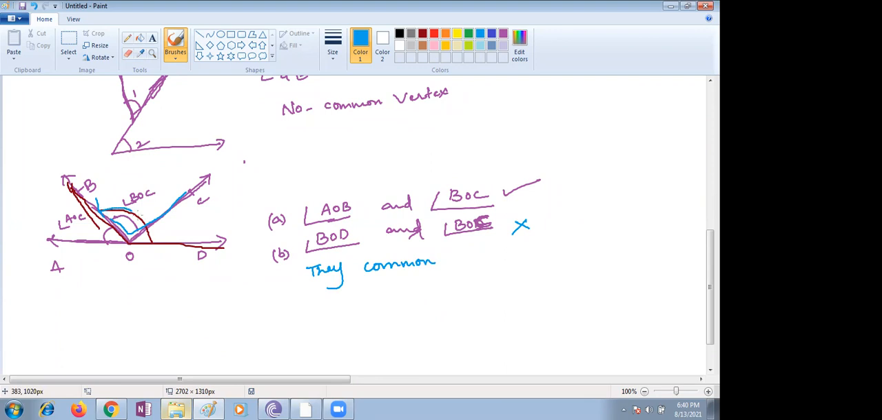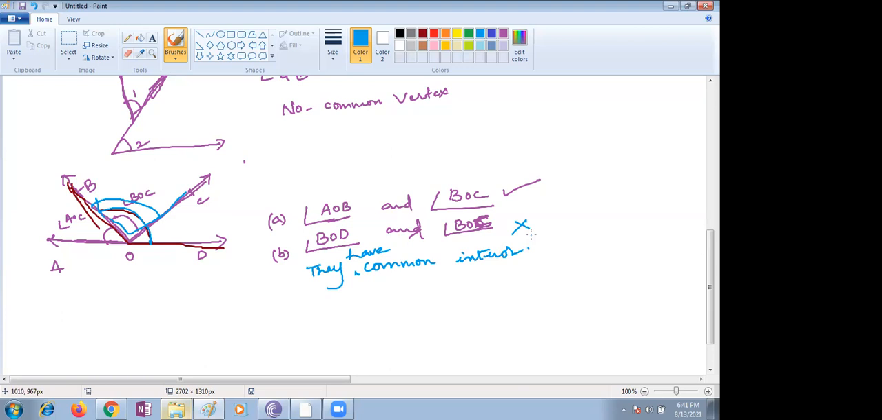This complete region is asked in the first, and in the next, only this part is asked, which is common for both. This angle is common for both. That's why it is not an adjacent angle. They have common interior. Very good, Nana. You are catching the point wonderfully.